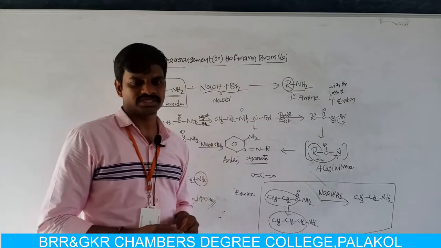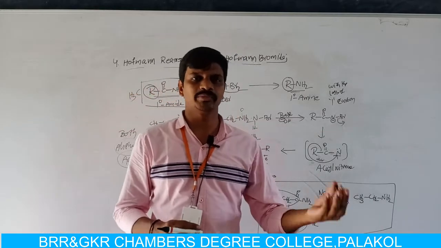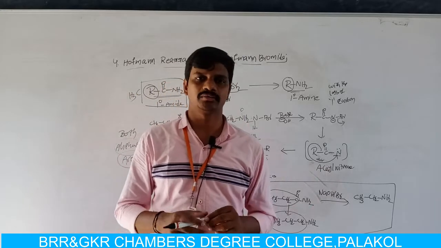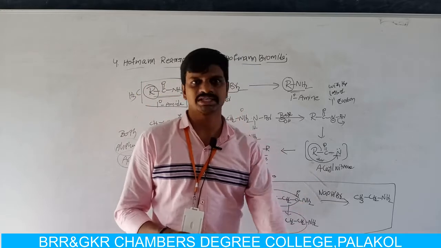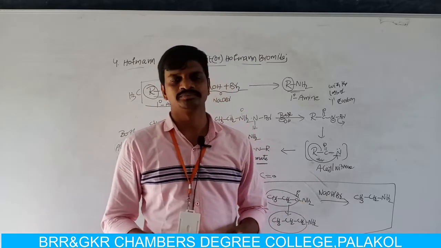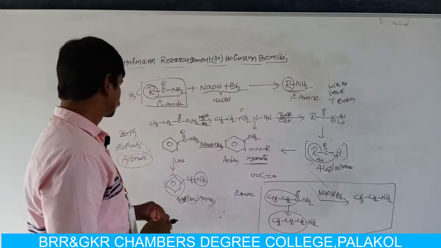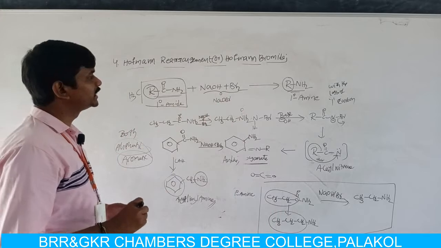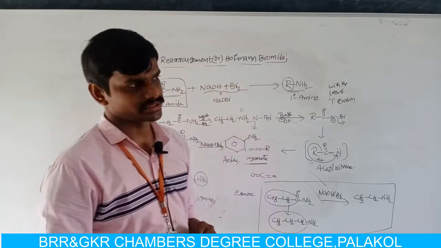But in the last session we discussed ammonolysis of alkyl halides. By using that method, we can only prepare aliphatic amines. But by using the reduction reaction, we can prepare both aliphatic amines and aromatic amines. So this is about the Hofmann rearrangement reaction.